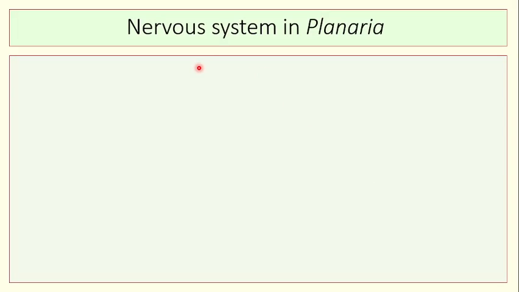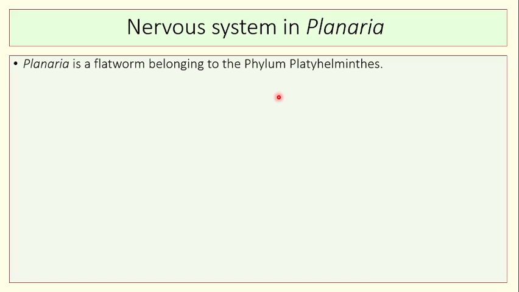Let us see the nervous system in the case of planaria. Planaria is a slightly more evolved organism than Hydra because it belongs to the phylum Platyhelminthes. As we know, Planaria is a flatworm belonging to the phylum Platyhelminthes. Planaria shows the beginning of cephalization.